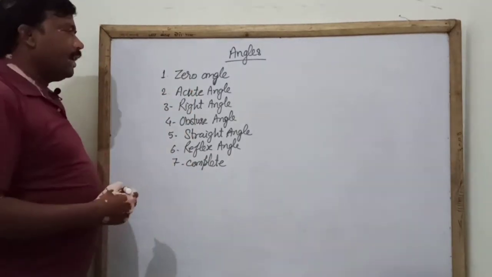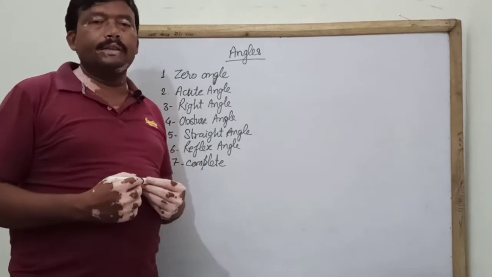You have learned all these angles in your earlier classes.